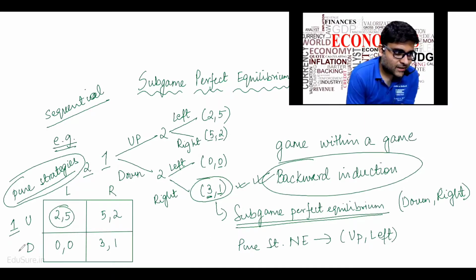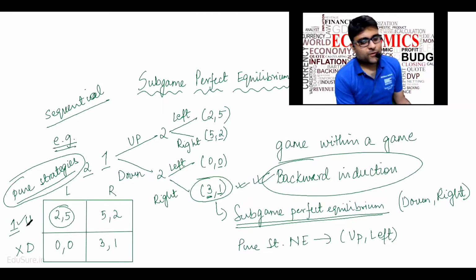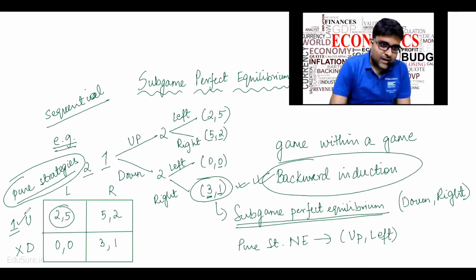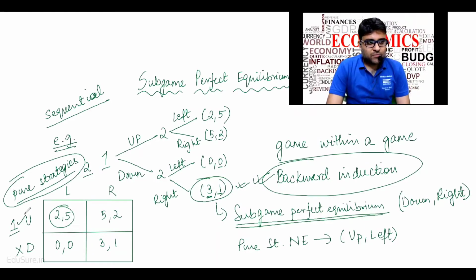Down is a strictly dominated strategy. Up is a dominant strategy. So player 1 will play up and player 2 will play left, and 2 comma 5 will be the Nash equilibrium.